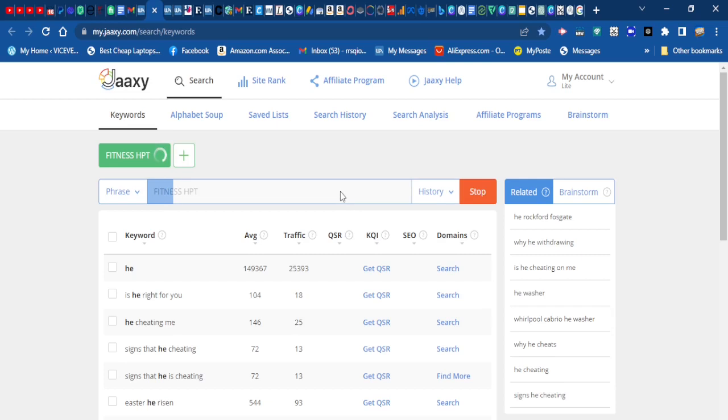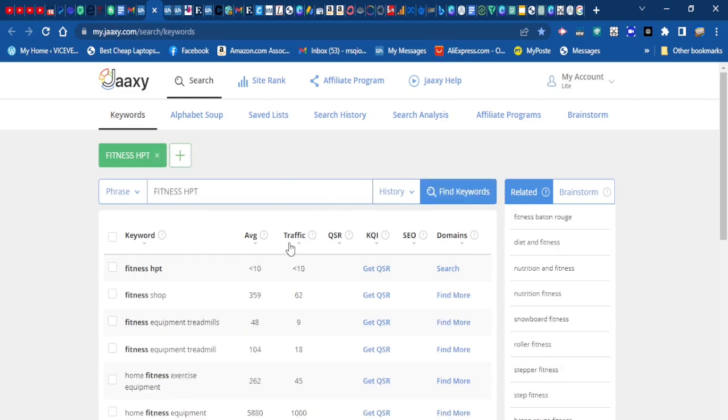So when you click enter, it's going to help you look for the domain. If it is available, you are going to know right now. So here, you're also going to know the traffic that you are going to get with the domain here. So this is the average traffic that's going to come to your site per day if you get a domain. You are going to get this traffic right there.